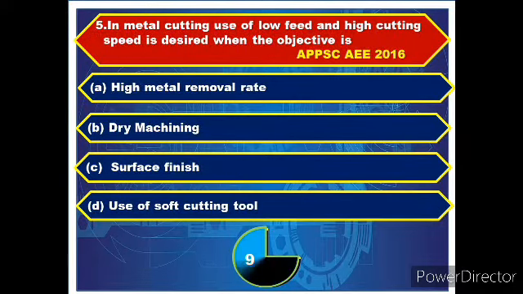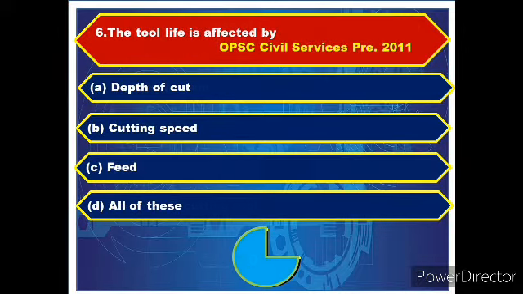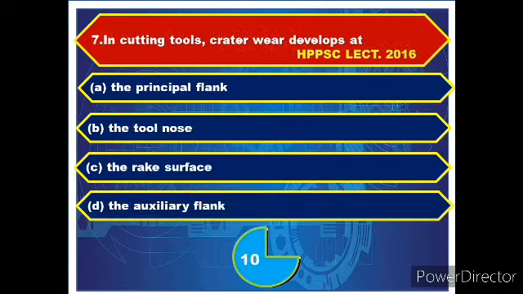Question number 5. In metal cutting, use of low feed and high cutting speed is desired when the objective is? Answer: surface finish. Question number 6. The tool life is affected by? Answer: all of these: depth of cut, cutting speed and feed.